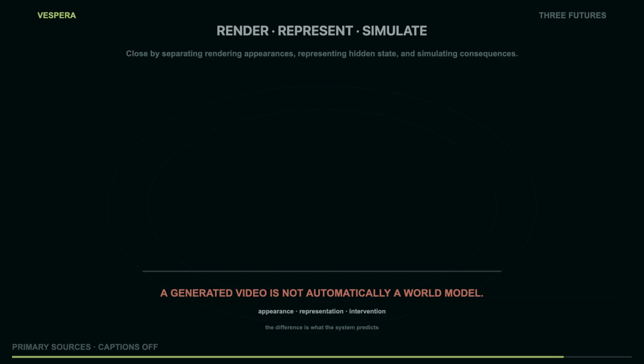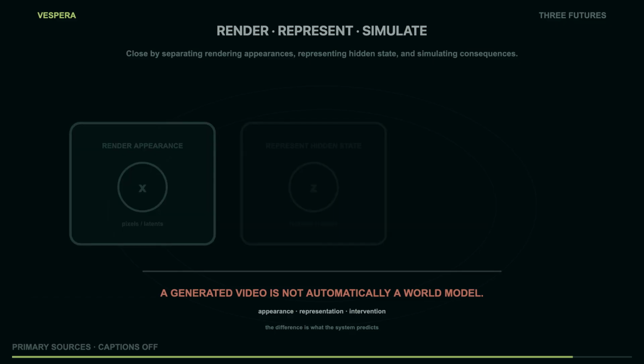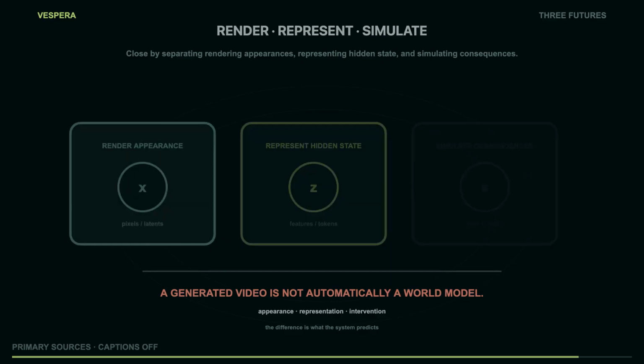The first future is rendering appearances. Predict pixels or pixel-adjacent latents well enough to make an image, a clip, or a multimodal artifact. Diffusion, latent diffusion, DiTs, flow models, and systems such as H3 live in this broad generative territory, even when their internal objectives differ. The second future is representing hidden state. Encode the parts of an observation that a later task needs. Predict those representations, and keep the state compact enough to plan over. A latent can be a shortcut, but it is also a responsibility. Whatever the representation drops may be impossible to recover later.